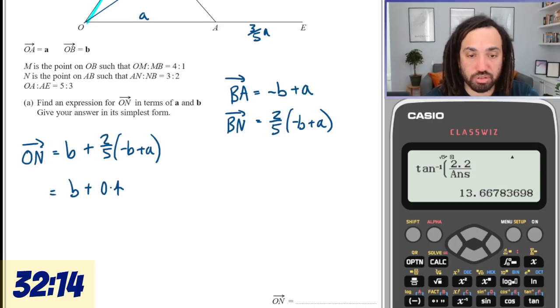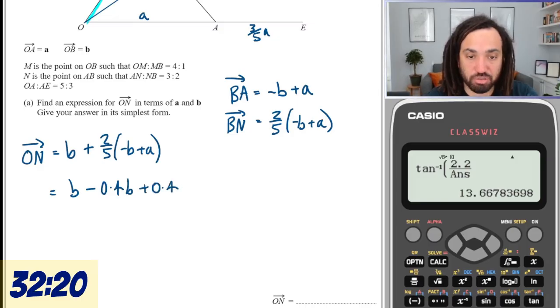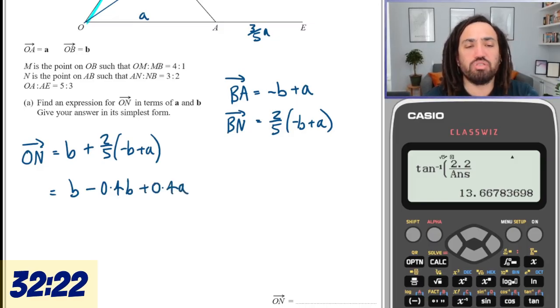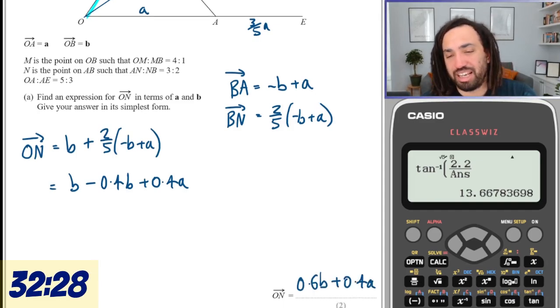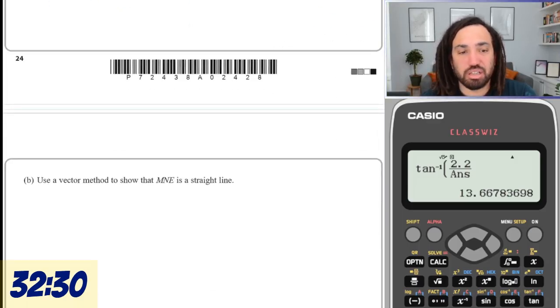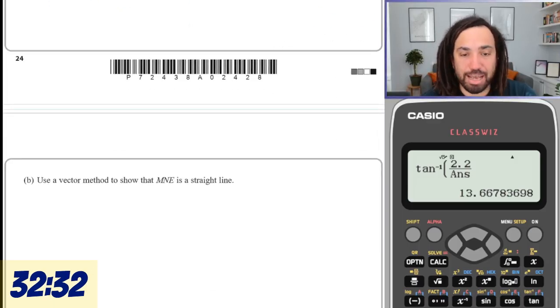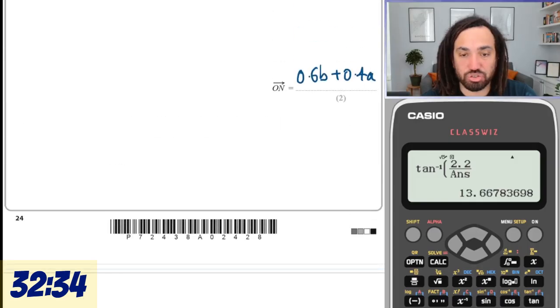2/5, let's just do 0.4, it may be easier. So minus 0.4b and then plus 0.4a. So overall we get 0.6b plus 0.4a. Oh, that's only part A. Oh no. Use a vector method to show that MNE is a straight line.